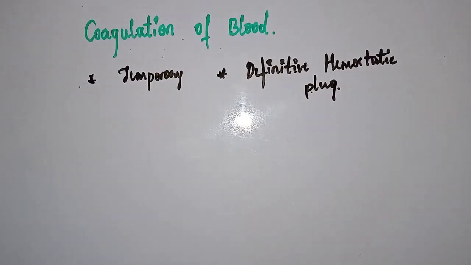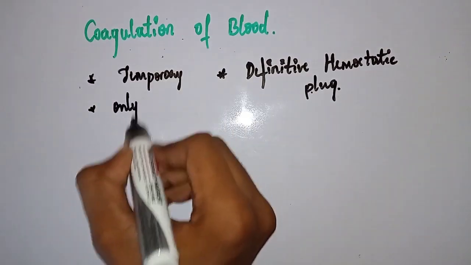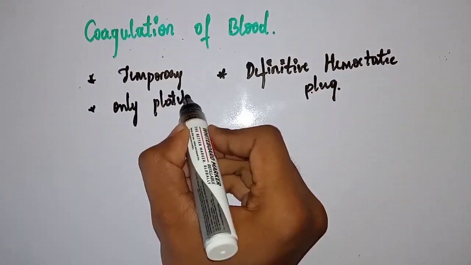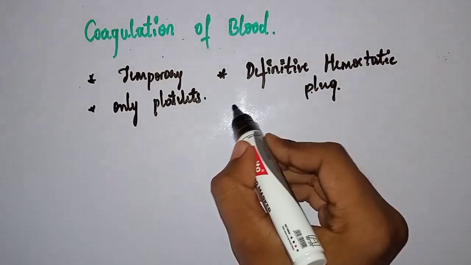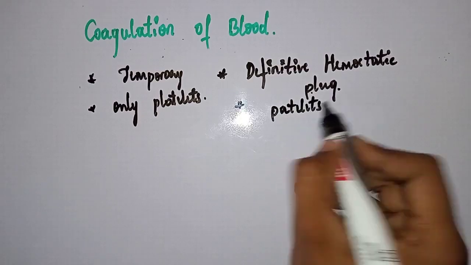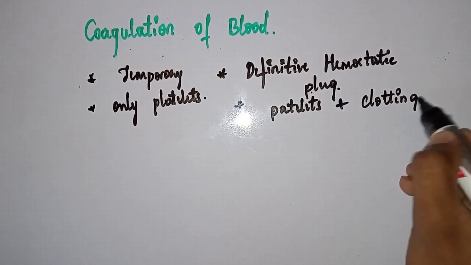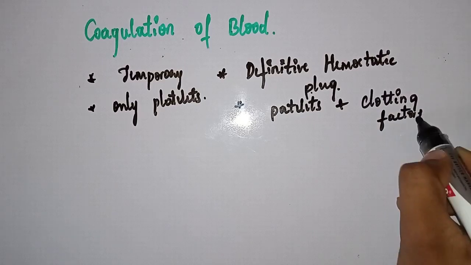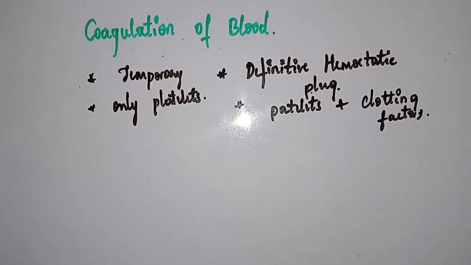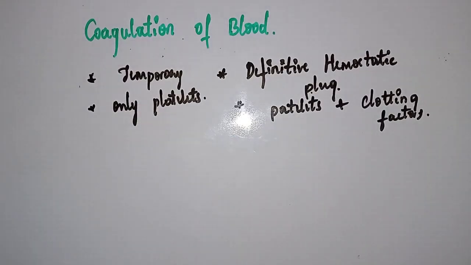In order to completely stop the blood loss, platelets are not enough. Along with platelets, clotting factors are also needed. Here, only platelets function. Here, along with platelets, other clotting factors will also be involved. So, in order to form a definitive hemostatic plug, along with platelets, clotting factors are required. Here, only platelets will form a temporary hemostatic plug.